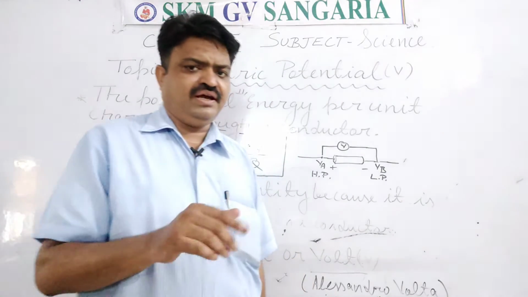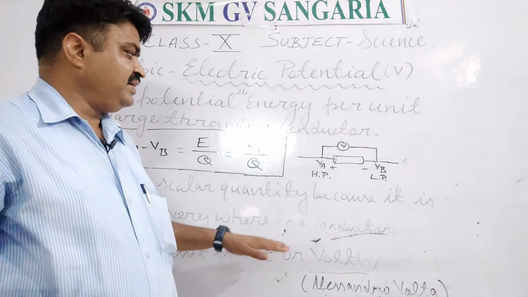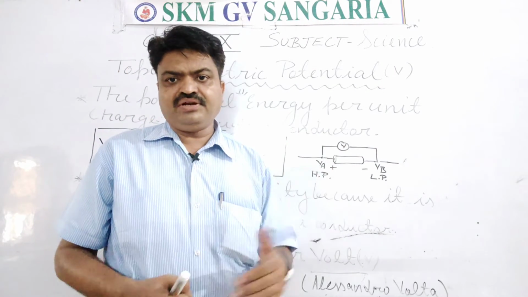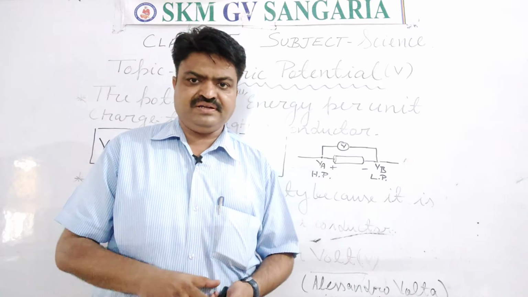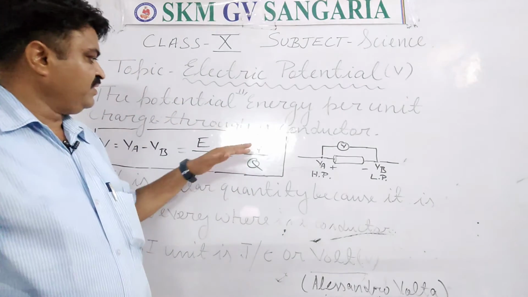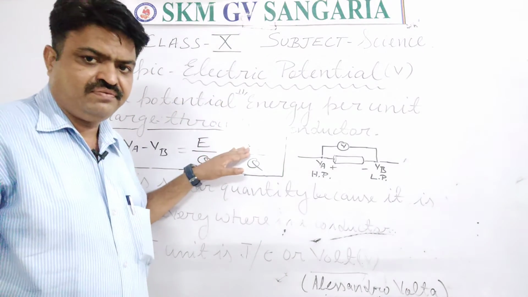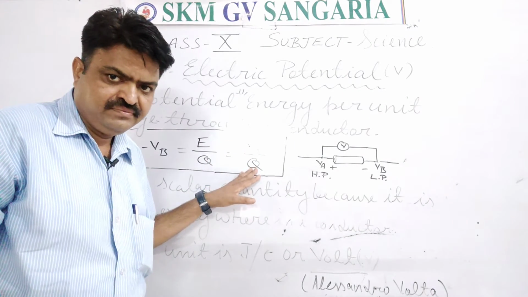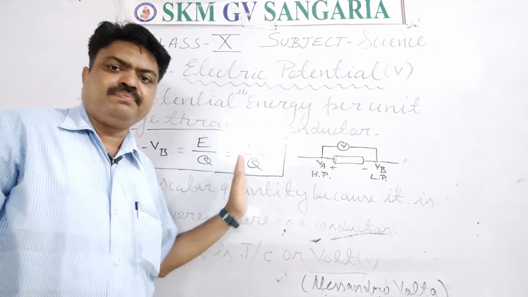Now we come to the next. What is it? Its SI unit. In general, the SI unit of the electric potential is, student, what may it be? What is the SI unit of work? It is joule. What is the SI unit of charge? It is coulomb. So it is joule per coulomb.